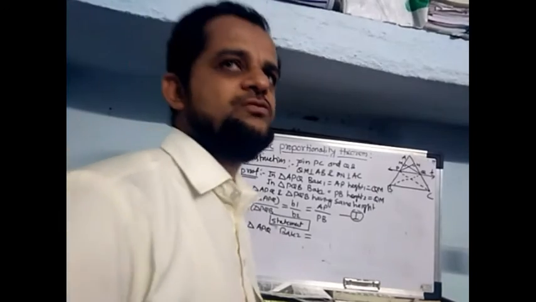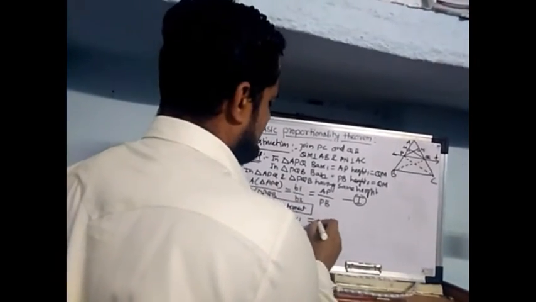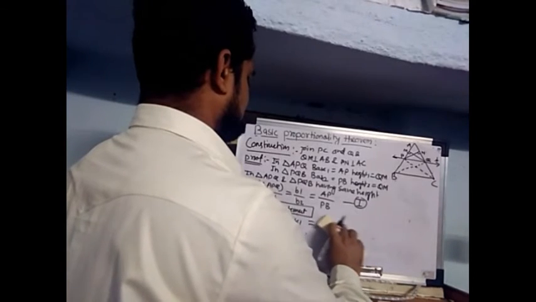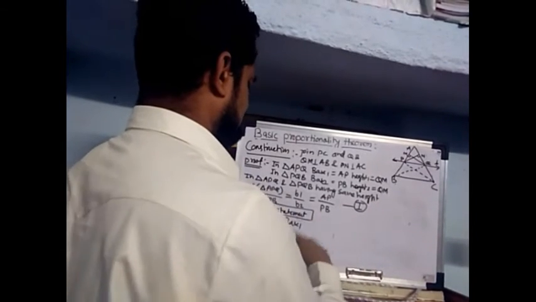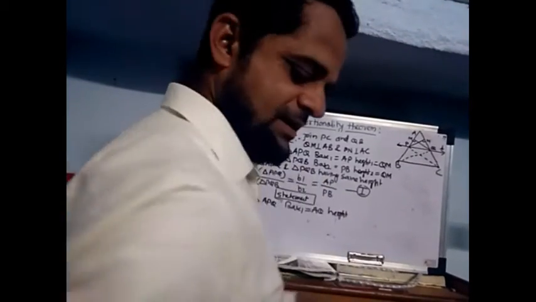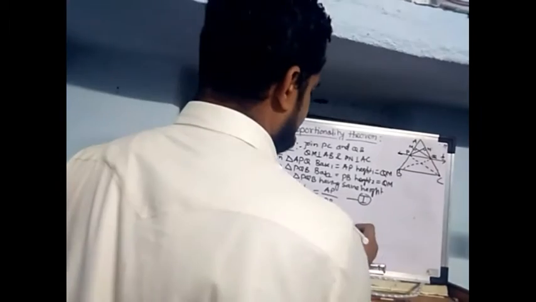So write down, base 1 is AQ, in triangle APQ, and the height is PN, height 1.